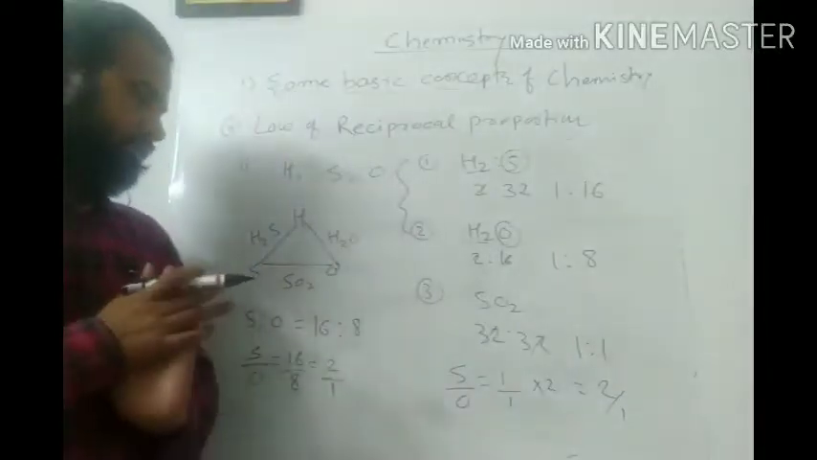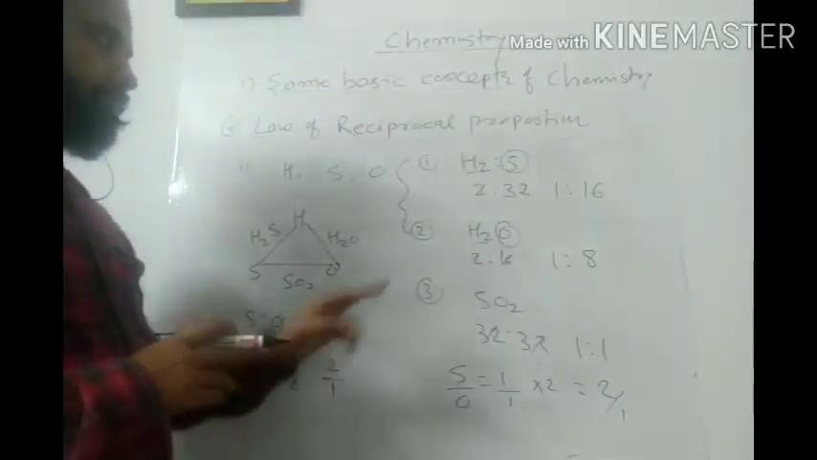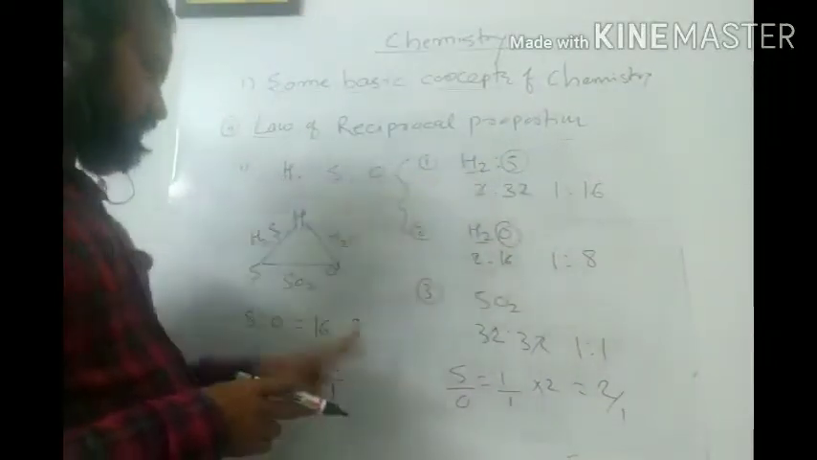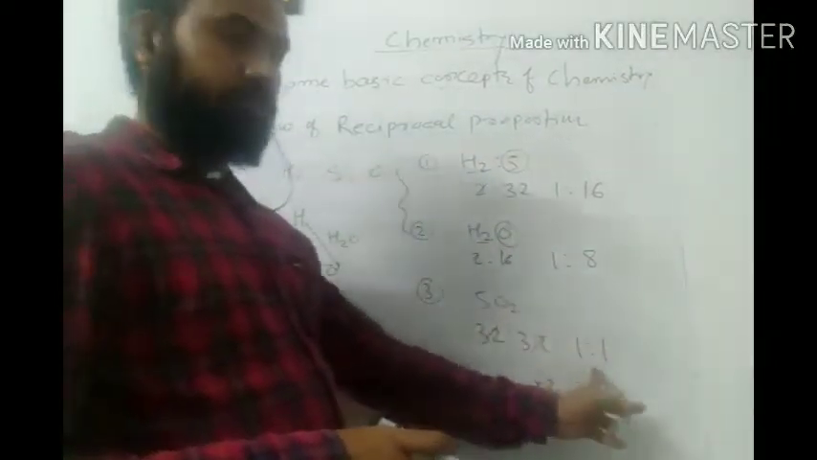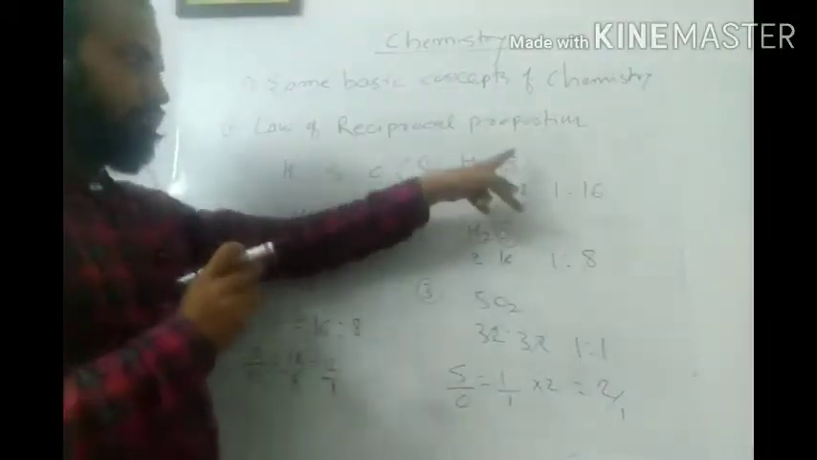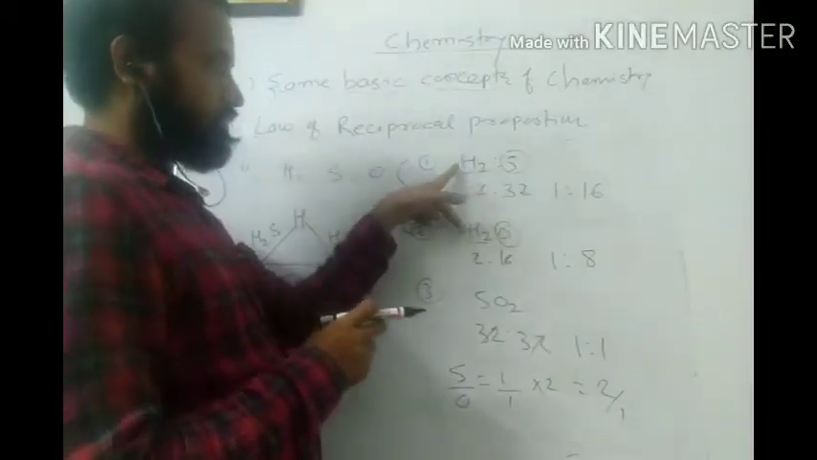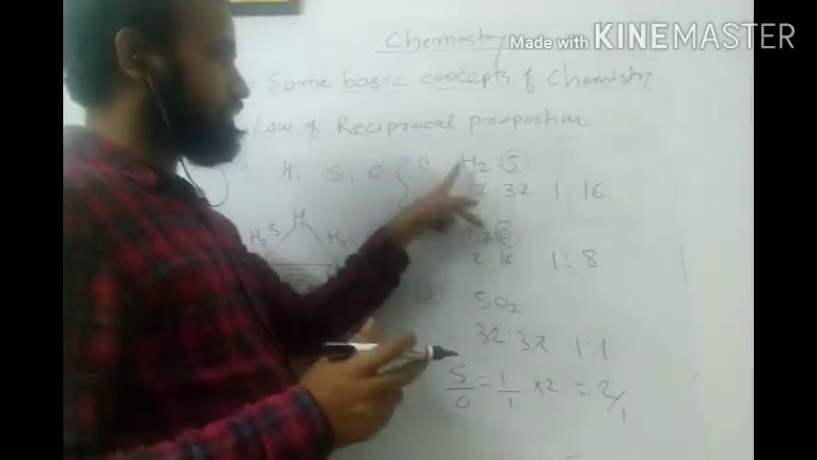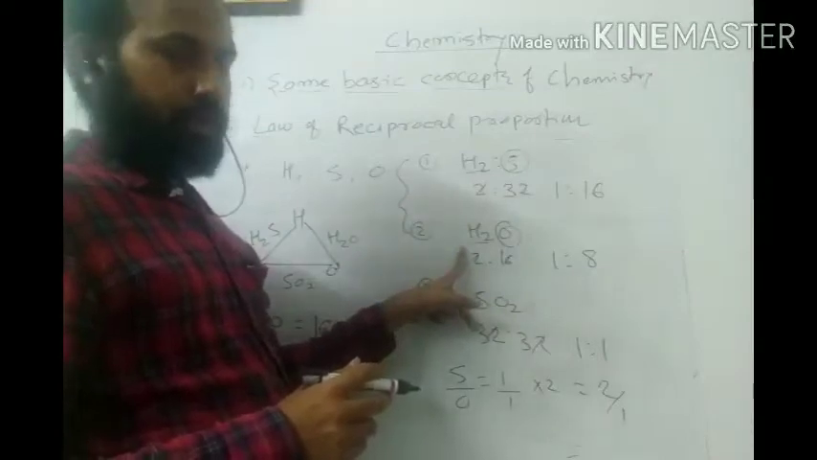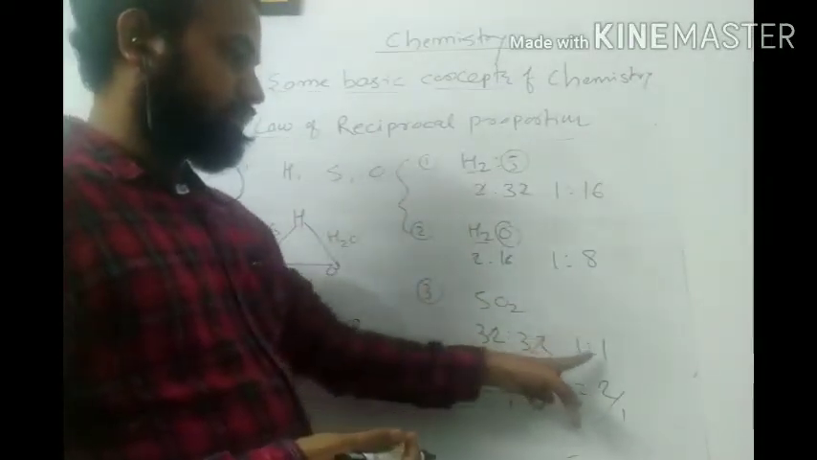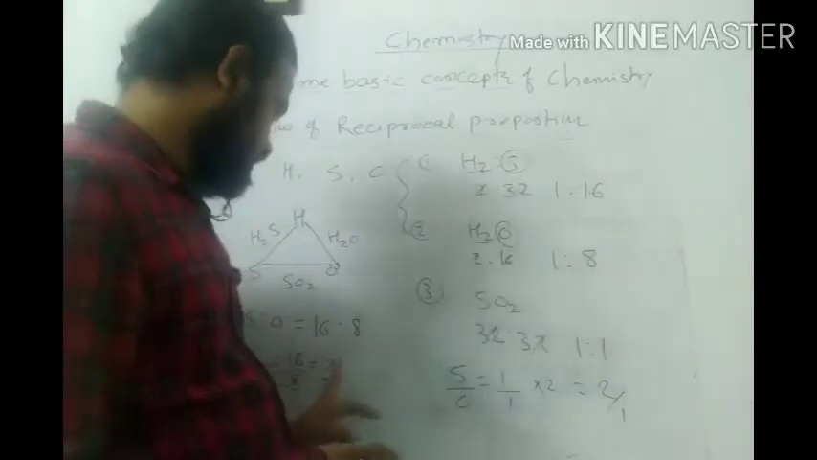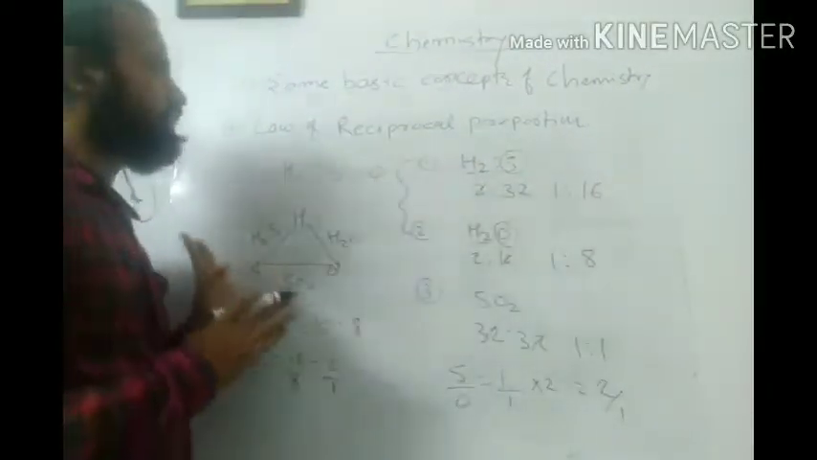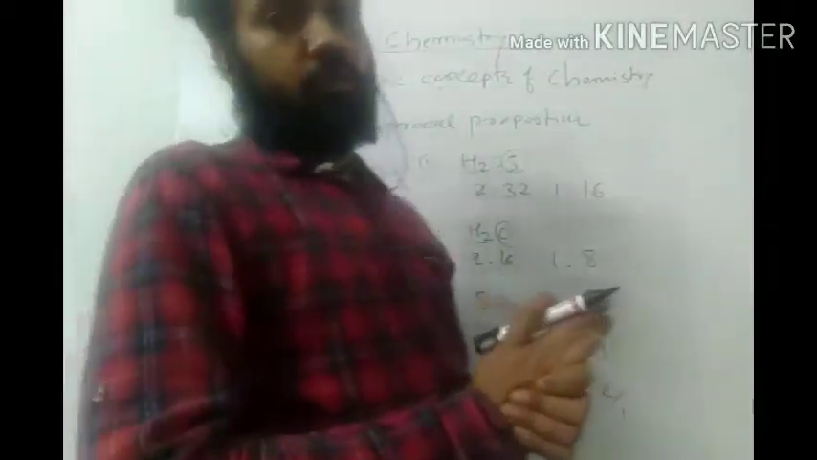Then if we take the ratio of sulfur to oxygen between these two compounds, it is 2 is to 1, and here sulfur to oxygen is 1 is to 1. Means what? If we combine two elements with the same mass of a third element, meaning I am combining sulfur and oxygen as two elements with the same mass of hydrogen, then what will I get? I will get this mass ratio as 1 is to 1 or a multiple of it, sulfur with oxygen. So this is the statement of the law of reciprocal proportion.